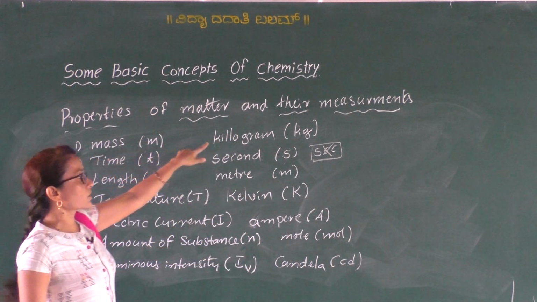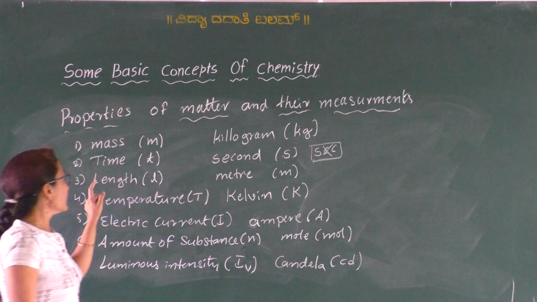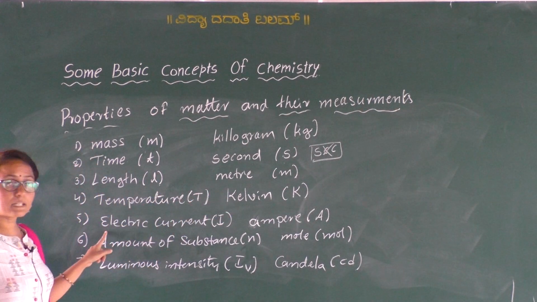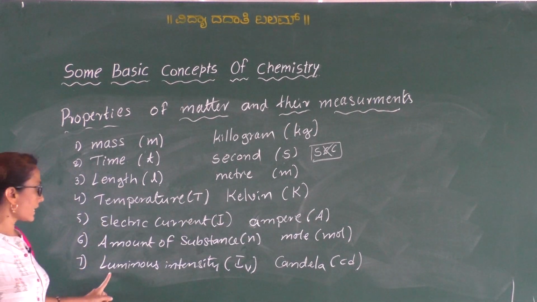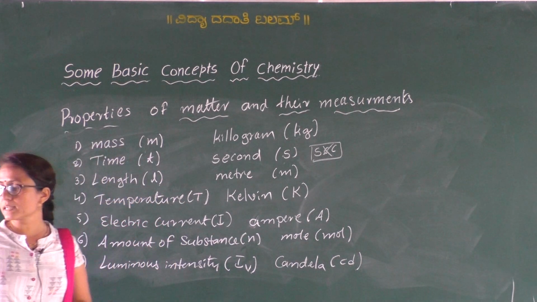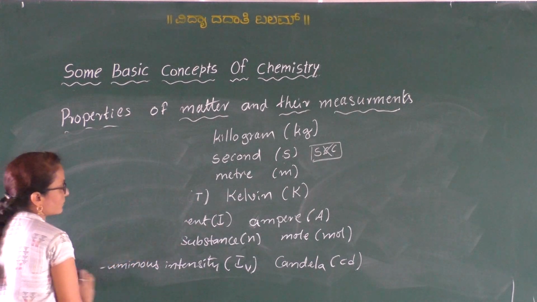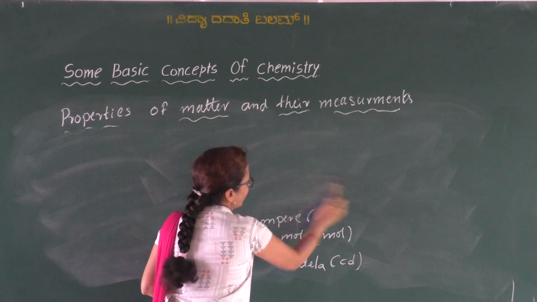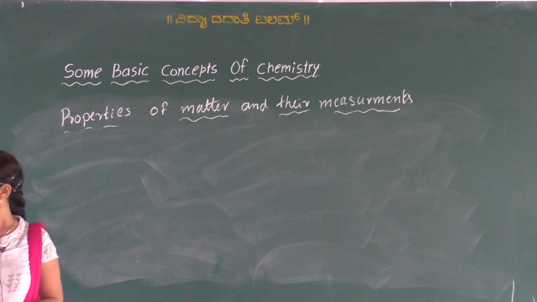So mass is measured in kilogram, time in seconds, length in meter, temperature in Kelvin, electric current in ampere, amount of substance in mole, and the last one, luminous intensity, in candela. Okay, so these are the 7 SI units and the 7 fundamental properties of matter, and all other properties are derived from these fundamental properties.